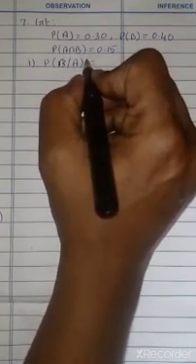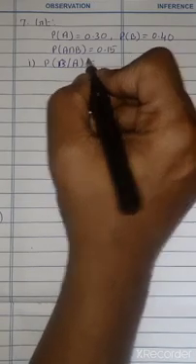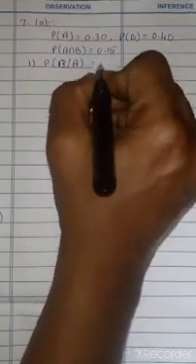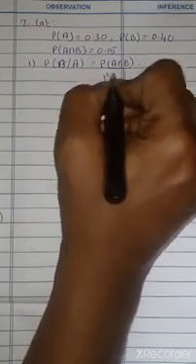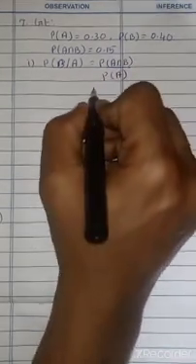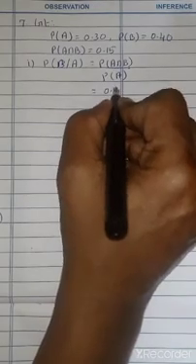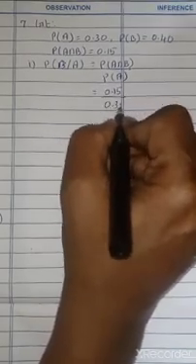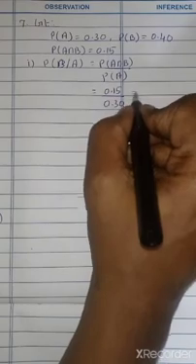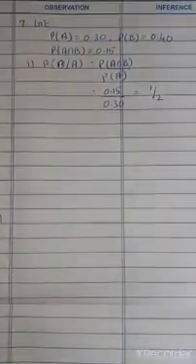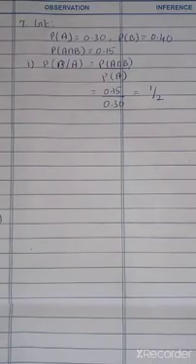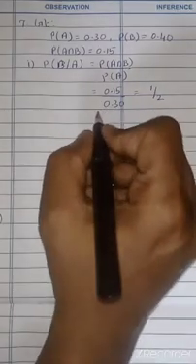P of B by A is P of A intersection B by P of A, that is 0.15 divided by 0.30, that is 1 by 2. So what is your final answer? 1 by 2, or 0.5 also you can take.